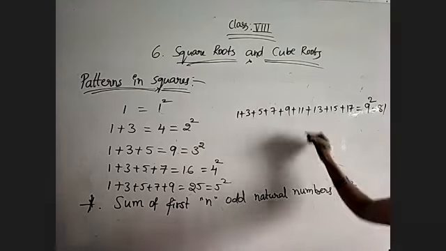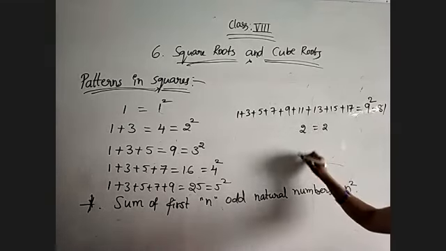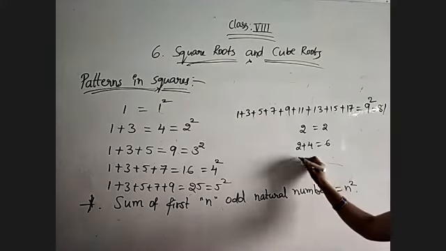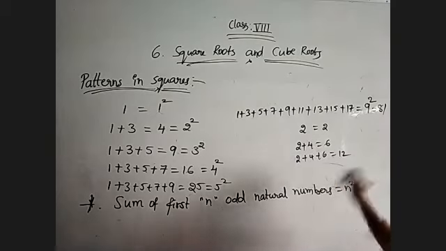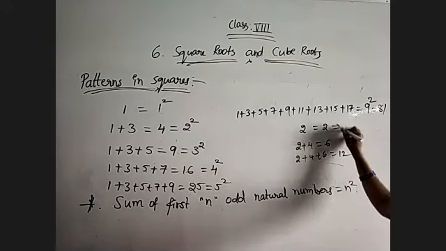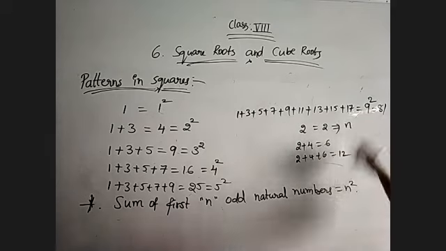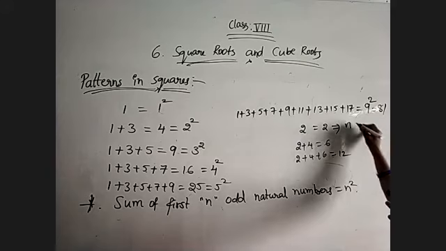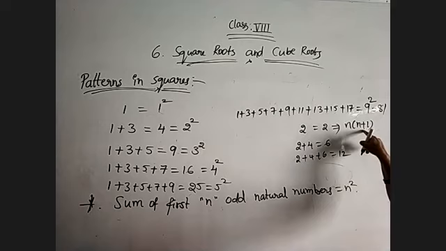Like that only, check for even numbers. The first even number is 2. Then 2 plus 4 is equal to 6. 2 plus 4 plus 6 is equal to 6 plus 6, 12. See how the pattern is generating. Now if I write n square, for n equal to 1 I will get only 1, so 1 square is 1 only. But if I use n into n plus 1, what will I get? 1 into 1 plus 1, and 1 plus 1 is 2, so 1 into 2 is equal to 2.